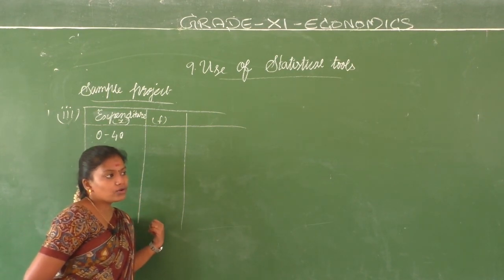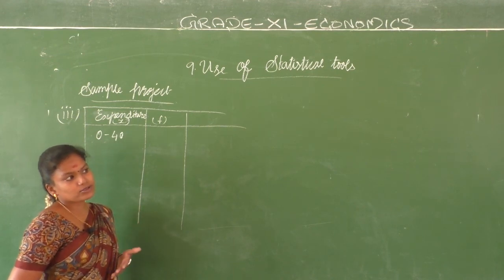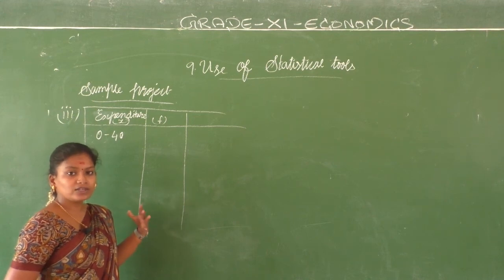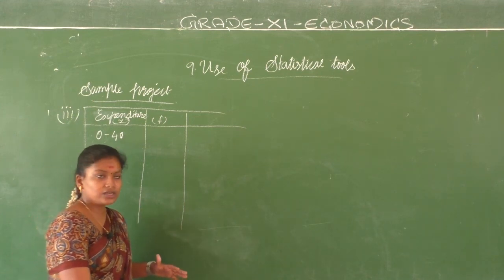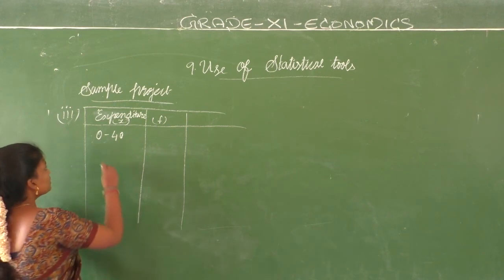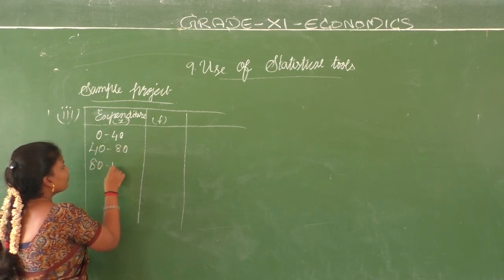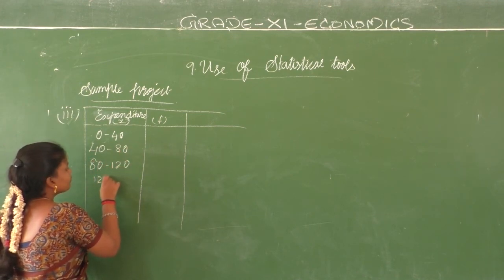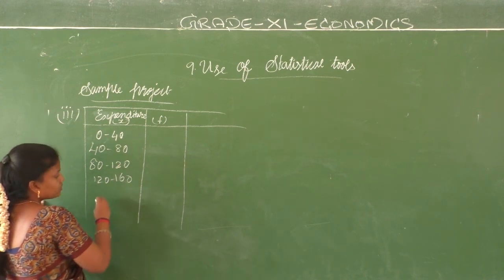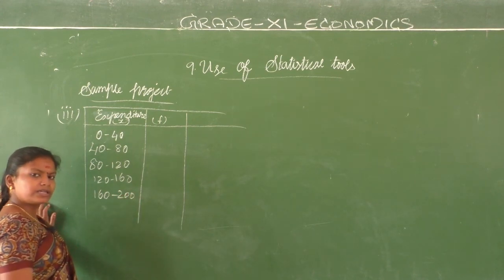So they will give you an option of which toothpaste they are using. And the toothpaste oda cost namakku theriyum. How much they are spending for buying toothpaste, in the calculation vechi we make this frequency distribution. 0 to 40 rupees, 40 to 80 rupees, 80 to 120 rupees, 120 to 160 rupees, 160 to 200 rupees. 200 varaiku toothpaste vaangravanga irukangala?